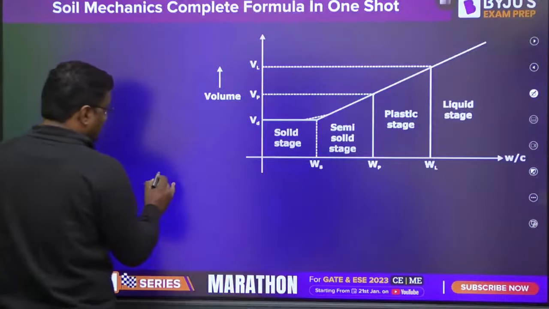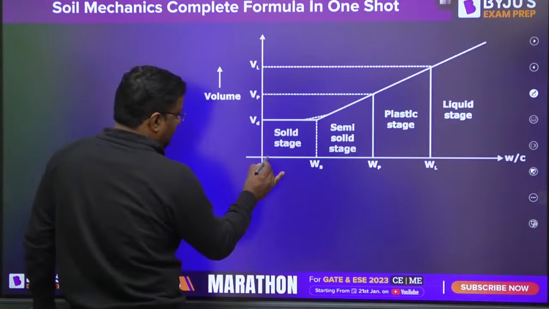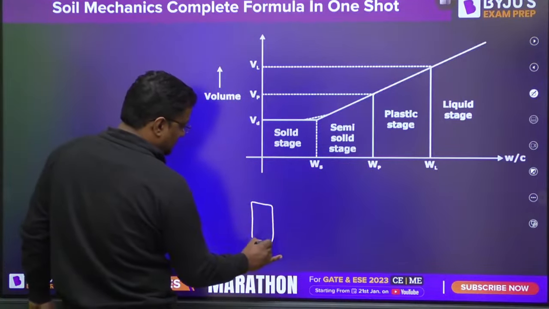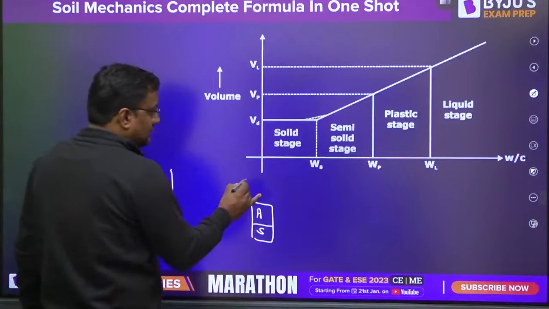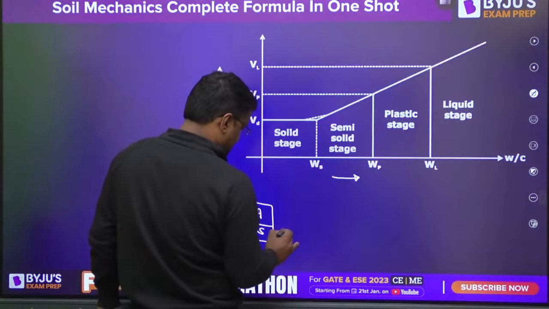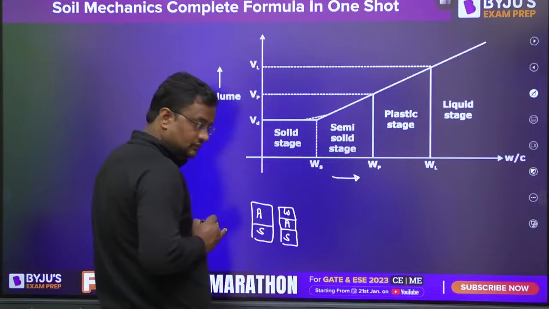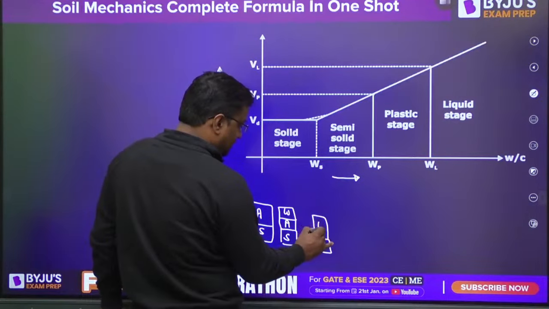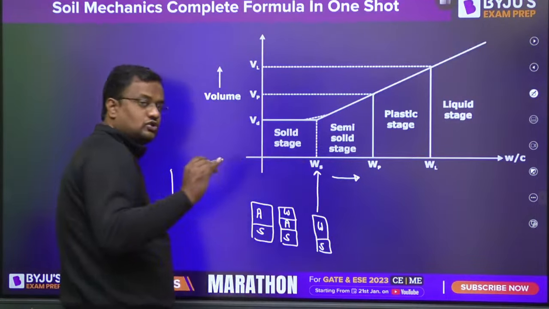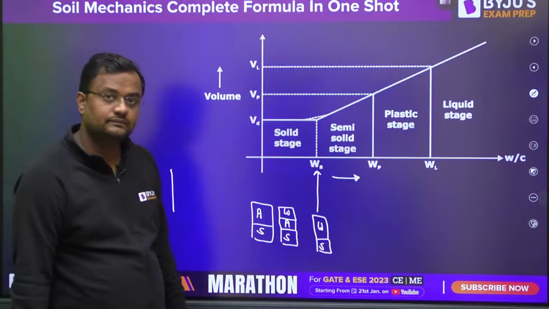Okay. Now guys, suppose when I am making water content and volume, this is solid and this is air, so this is dry. Now you put a little bit of water here, so air and water. Now you put more water, so all the voids are filled with water. That is shrinkage limit, Ws. It should be all w, small w. Okay, it is shrinkage limit.